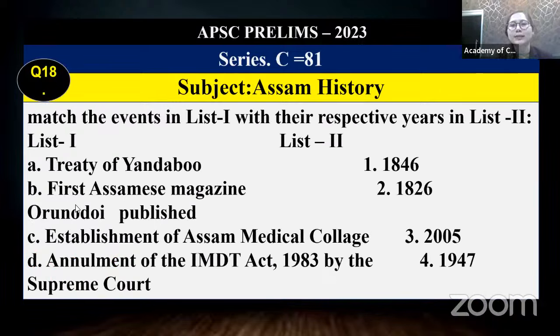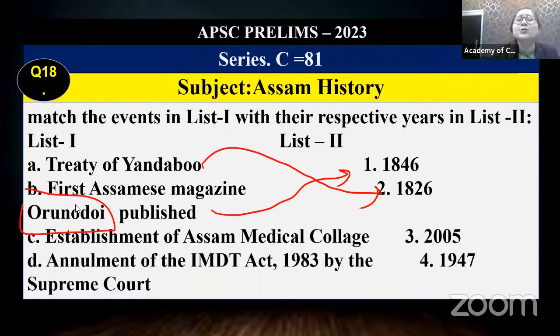Next. One of the easiest questions from Assam history. Treaty of Yandabo was signed between the East India Company and the Burmese, right? When was the Treaty of Yandabo? 1826. When was Orunodoi published? 1846. Everyone of us knows, right? Establishment of Assam Medical College.